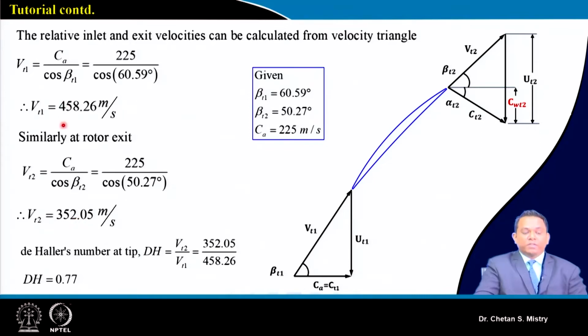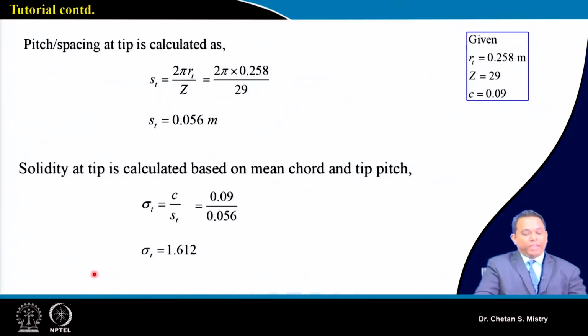Based on this relative velocity we can do the calculation for our de Haller factor, and that is coming 0.77. It needs to be more than 0.72, so we can say this is coming in line with what we are expecting. Now at the tip we have already assumed our number of blades, that is 29.